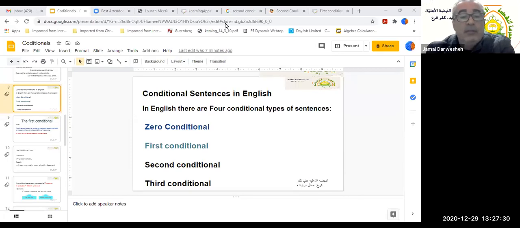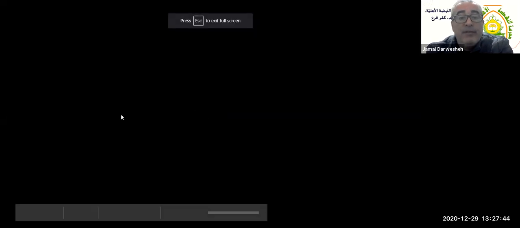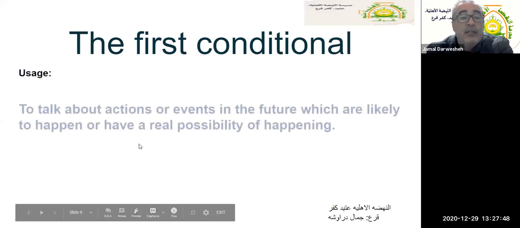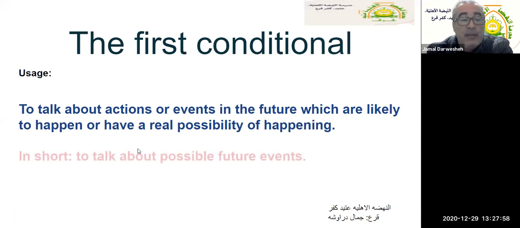Greetings to you all. Today we are going to be talking about conditional sentences in English, and specifically the first conditional. Now, the first conditional in English is used to talk about actions or events in the future which are likely to happen or have a real possibility of happening. In short, we use it to talk about possible future events.